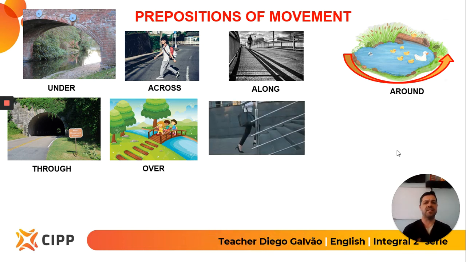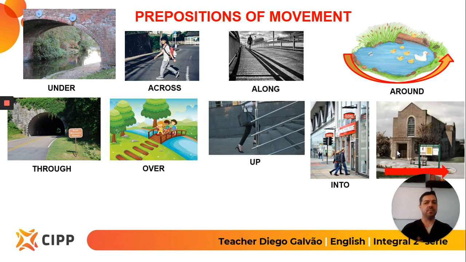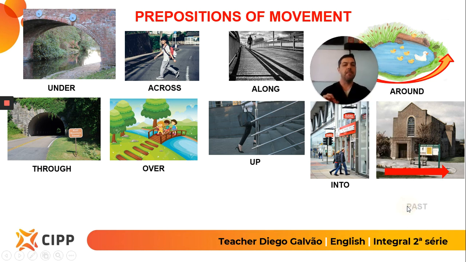One more, the steps. The woman is walking. Where is the woman walking? The woman is walking up the steps. Okay? And here we have a store, and the couple is entering the store. So the couple is going into the store. And we have a church, but the church is there, and you pass on the street. So what do you have there? You go past the street. You go past the church, I mean, because the church is a fixed place on the street.